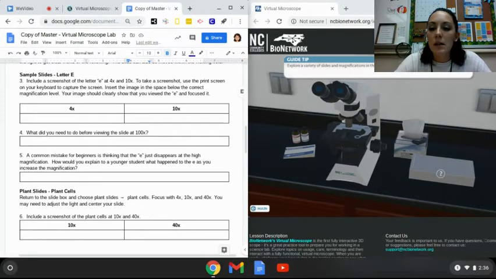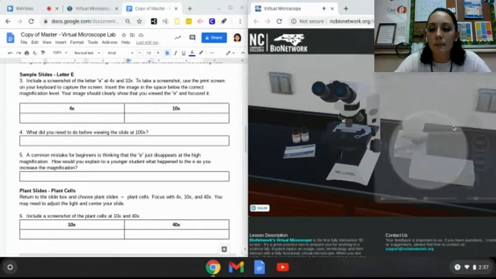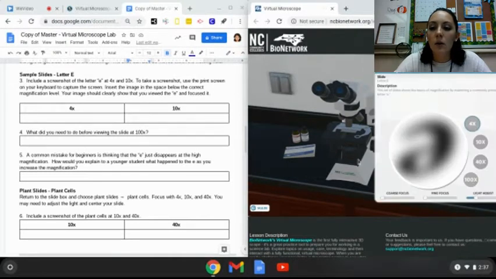So you're going to click on the box here, the gray box with the question mark, and it's going to pop up this little tab, and you're going to click on Sample Slides and then click on the letter E. That's going to automatically load it onto your microscope. And then you're going to focus until you can see what the letter E looks like. And for this, you only need to look at the 4x and the 10x power, but you have to also take pictures of both. You can look at the 40 and the 100 just to kind of see what the E looks like.